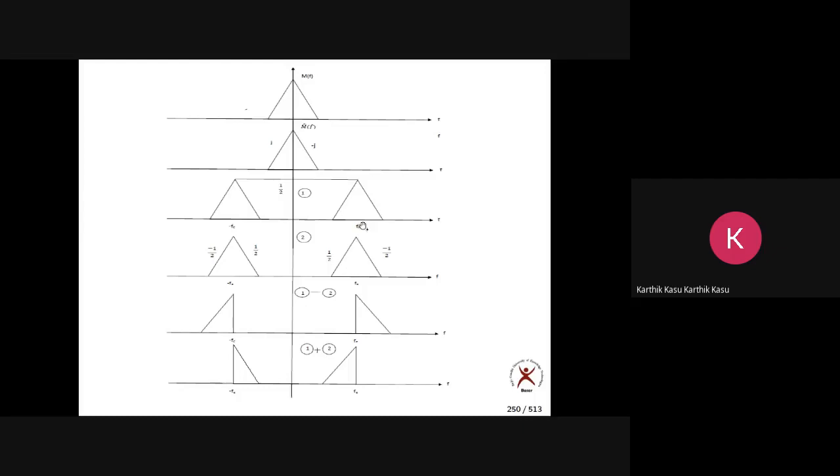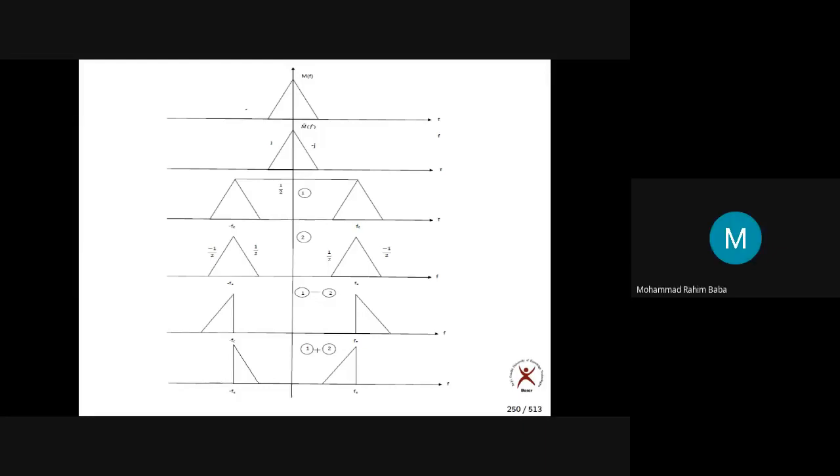Here this is 1 by 2, here it is minus 1 by 2, here it is 1 by 2, here it is 1 by 2, here it is minus 1 by 2. Now subtract this minus this, 1 minus 2. You get like this. You can see very clearly.